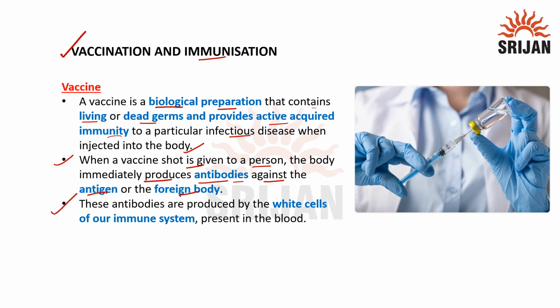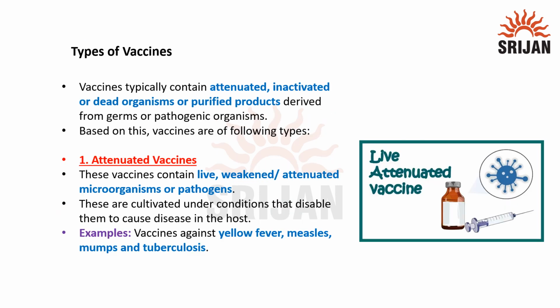The next point is, these antibodies are produced by the white blood cells of our immune system present in the blood. As we already know, white blood cells fight against diseases. Now we will discuss the types of vaccines.